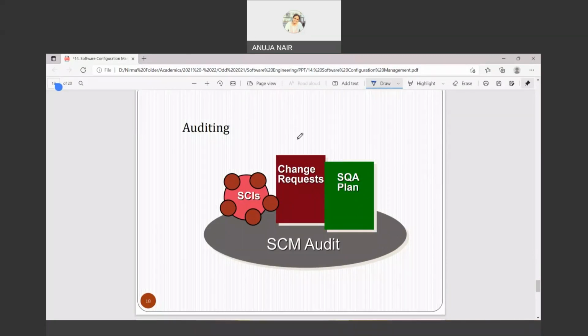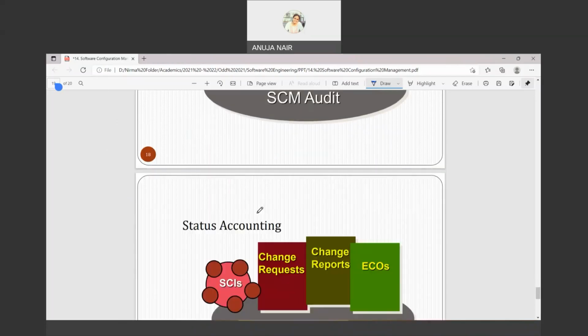Okay, so auditing. What you do in auditing, we have already discussed, is you just check the SCIs, check the change request, check the SQA plan. Audit is nothing but seeing whether everything has been done or not. Just as audits come to Nirma, university audits come, let's say NAAC is coming, so you have an audit, NBA is coming, you have an audit. It means you're just checking that everything is running properly or not, okay? So that is nothing but audit.